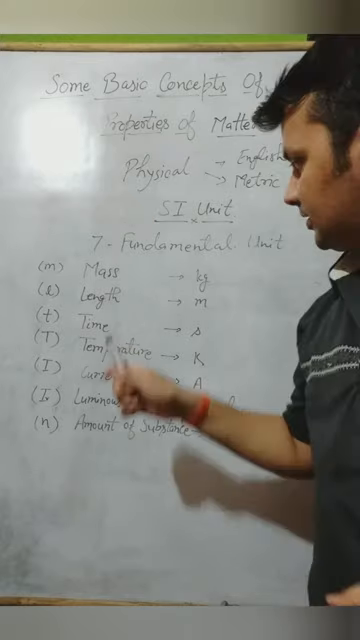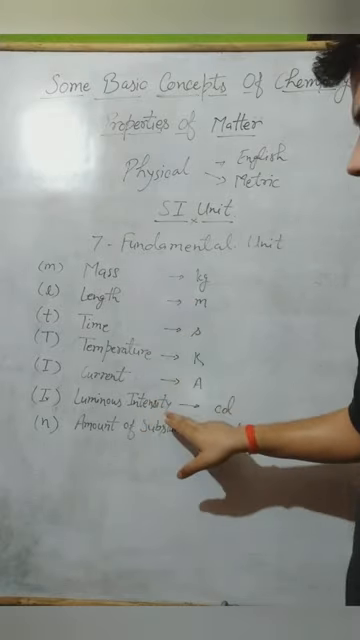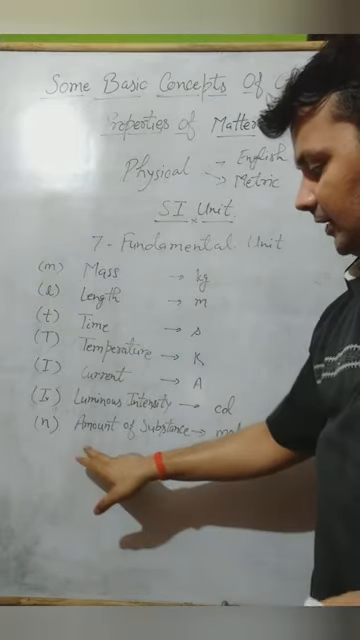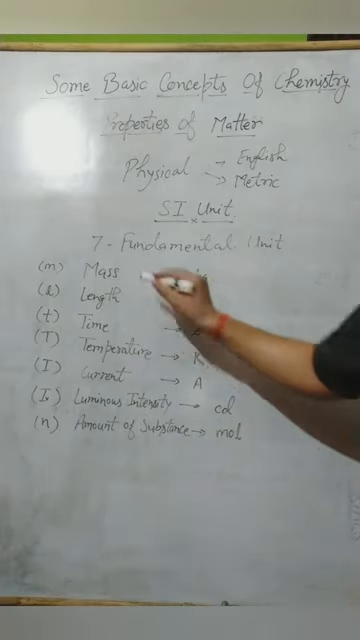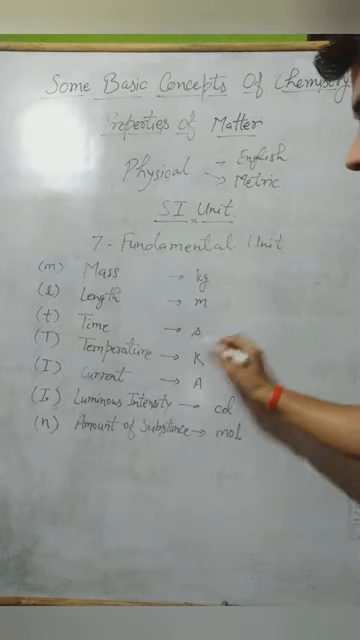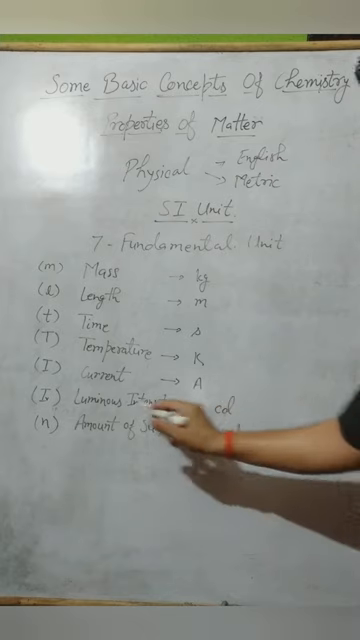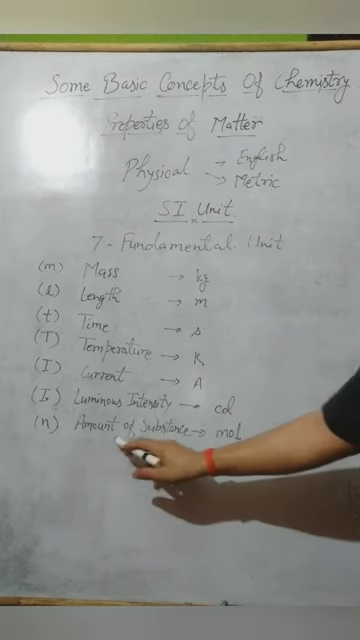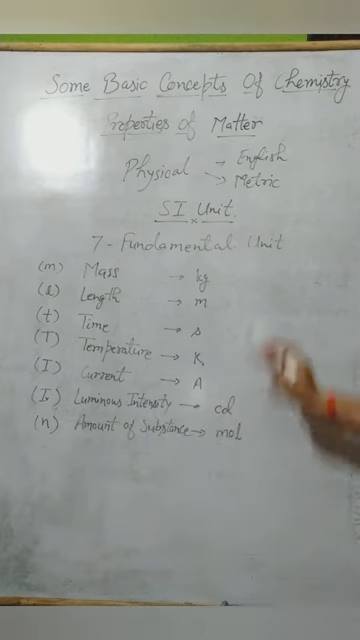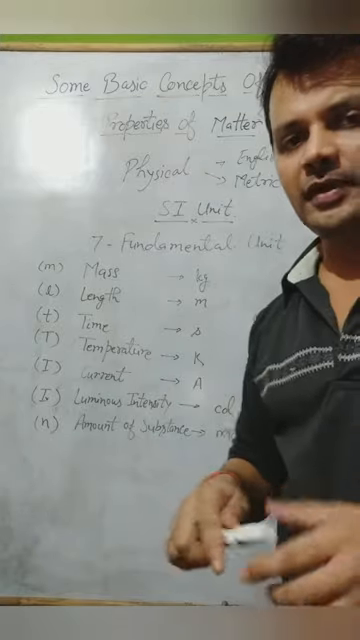So here are the 7 fundamental units: mass, length, time, temperature, current, luminous intensity and amount of substance. The SI unit of mass is kilogram, of length is meter, time is second, temperature is Kelvin, current is ampere, luminous intensity is candela and amount of substance is mole. These are the representations of these units. I have not written the full name, everybody knows about it.